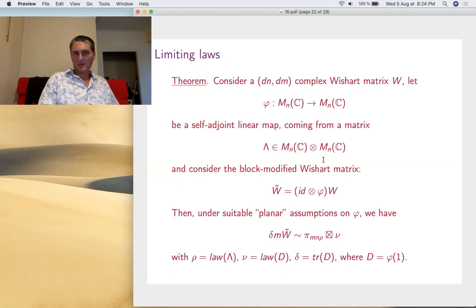It has the correct size; it depends on the isomorphism that you choose, but let's not go into technicalities. So it comes from a matrix, and let's call lambda the matrix. And the formula is like this. This modified matrix, suitably normalized, follows a compound free Poisson law, and maybe a free multiplicative convolution with something.